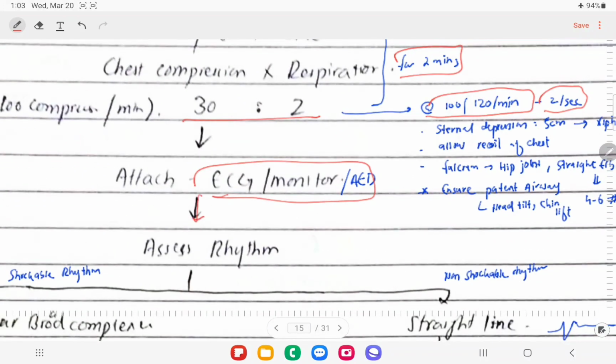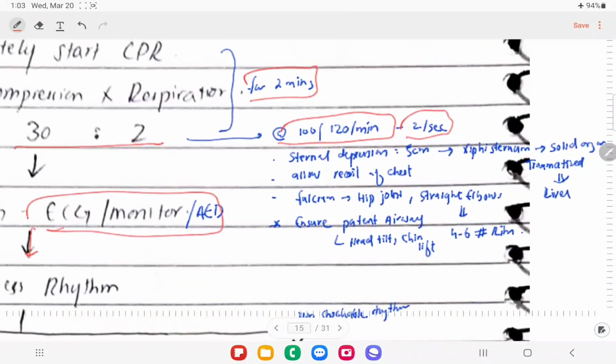Okay, before going to the rhythm, let me tell you some details about the compression. The sternal depression should be at least 5 centimeters, right? While you're doing compression, xiphisternum compression can lead to trauma of a solid organ, and while doing CPR it is the liver, right? We have to allow proper recoil of the chest to allow filling of the heart, right? And the fulcrum should be at the hip joint, and elbows should be straight.